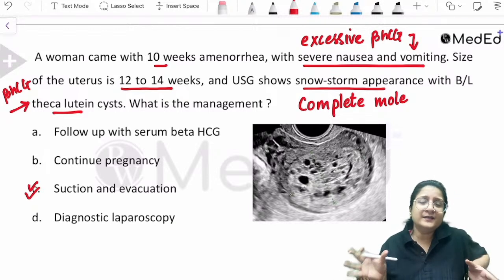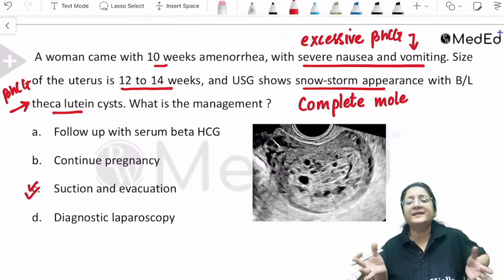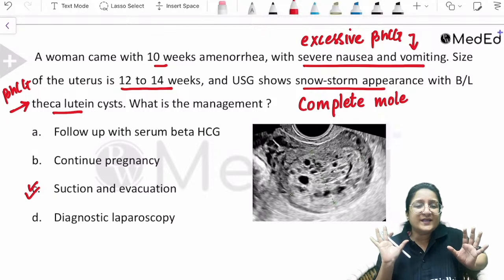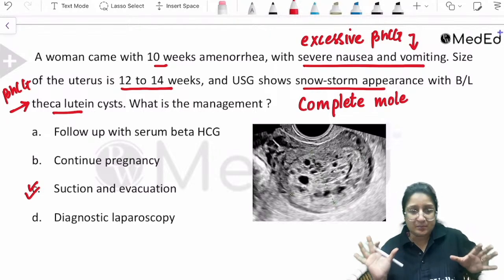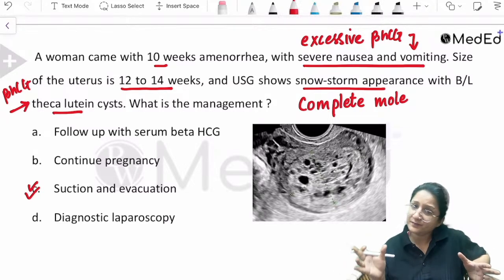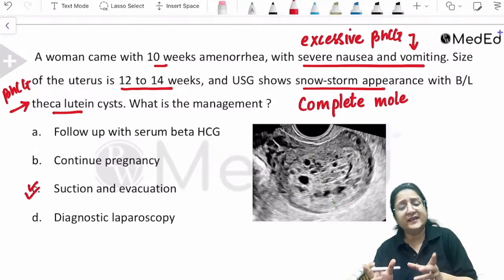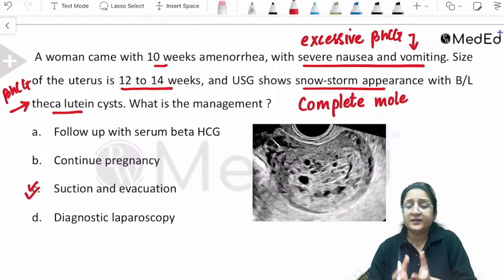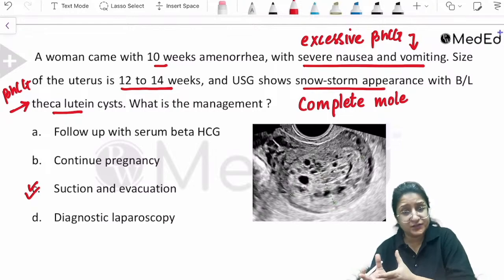Unless there is some ovarian torsion or some surgical emergency, there is no need to specifically treat these theca lutein cysts separately. Okay, so suction and evacuation is your answer here. All right, so clinical presentation: the woman will be in her first trimester or second trimester. She can have severe nausea, vomiting. She can even have bleeding.